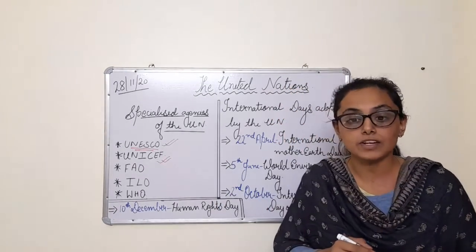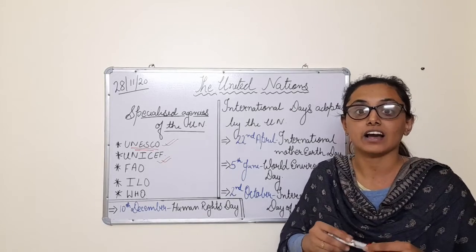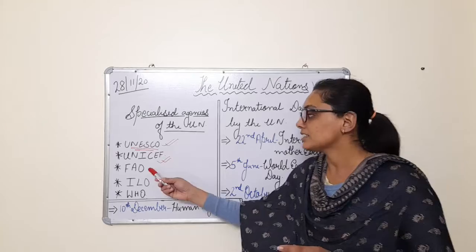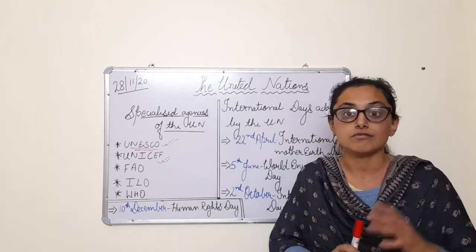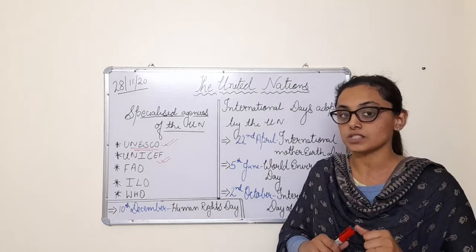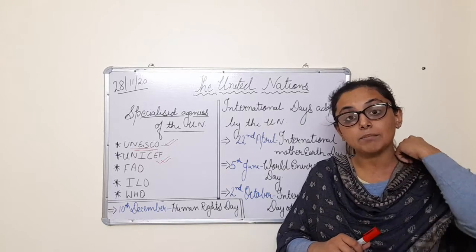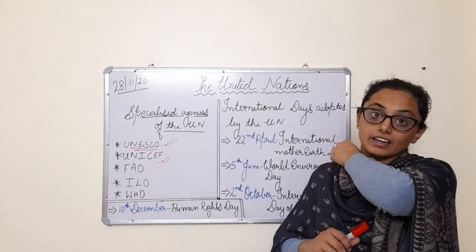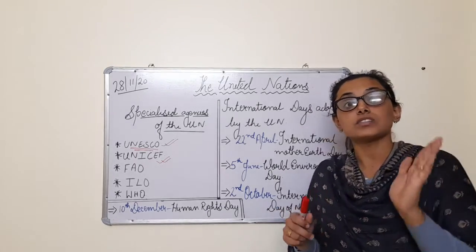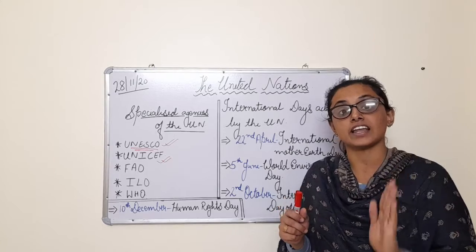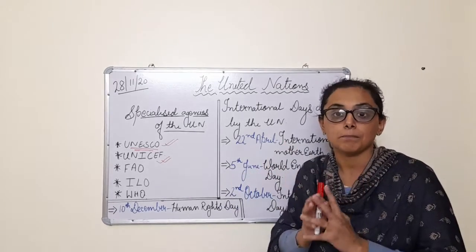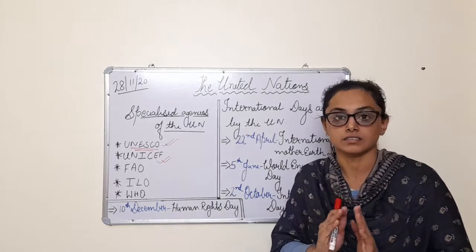Now when we talk about FAO, children, Food and Agriculture Organization. See, from the word itself it is quite clear. Now what is the duty of this organization? To take care of those areas which can help the food and agricultural department of the world.